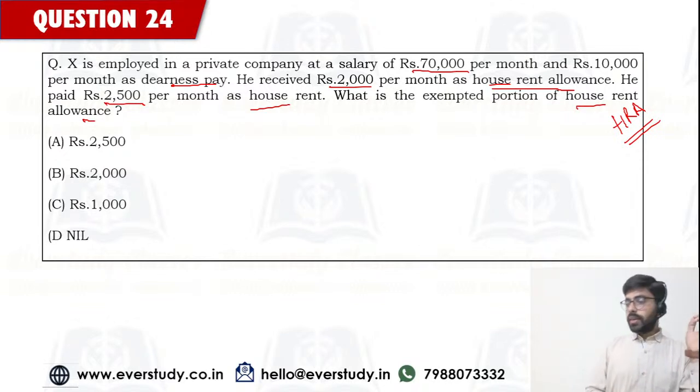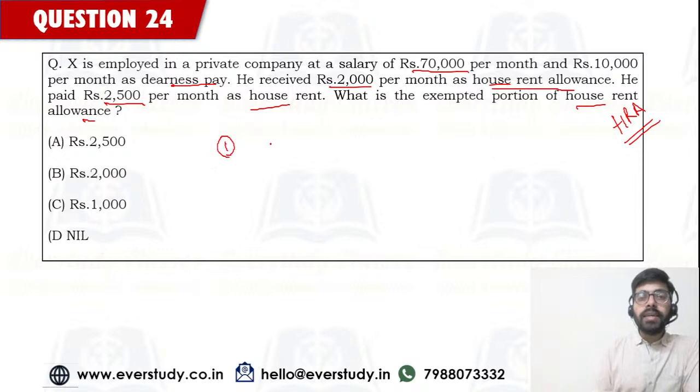Answers that I am seeing are option number D from NK, Zubair, Niharika, Mahalakshmi, Shashi. Shambhavi saying B. Majority of you guys are saying answer should be option number D. So 3 limits हमारे पास क्या होती हैं? First limit is HRA received. HRA received in this case is how much? 2,000. Okay, 2,000 per month. Second is rent paid minus 10% of salary. So rent paid is how much? 2,500 minus 10% of salary.